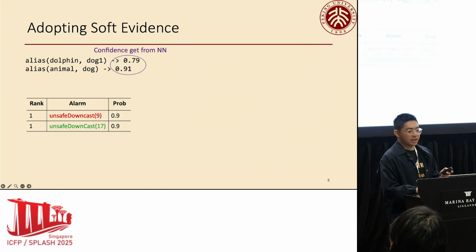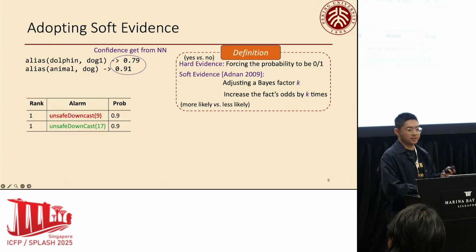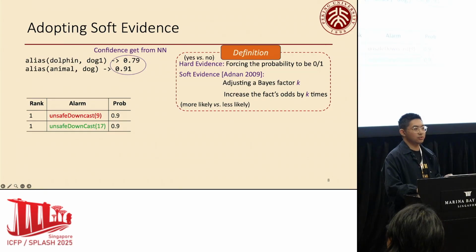If we consider hard evidence, for example, we can set a threshold, say 0.5, and any value above it will be set to a positive hard evidence, and its posterior probability will be forced to 1. But how to set the threshold is tricky. In such case, both the two alias tuples will be set to a positive evidence, leading to no difference. So instead, we adopt a soft evidence mechanism.